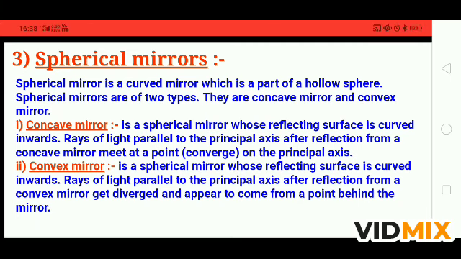A concave mirror is a spherical mirror whose reflecting surface is curved inward. Rays of light parallel to the principal axis, after reflection from a concave mirror, meet at a point on the principal axis. A convex mirror is a spherical mirror whose reflecting surface is curved outward. Rays of light parallel to the principal axis, after reflection from a convex mirror, get diverged and appear to come from a point behind the mirror. These are the properties of images formed by the concave and convex mirror we will discuss in this video.